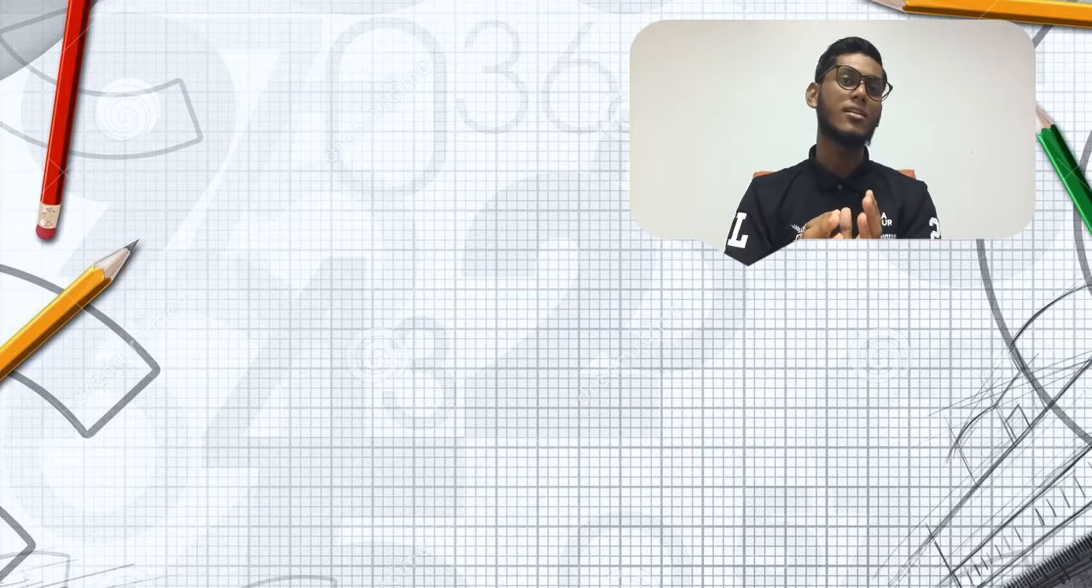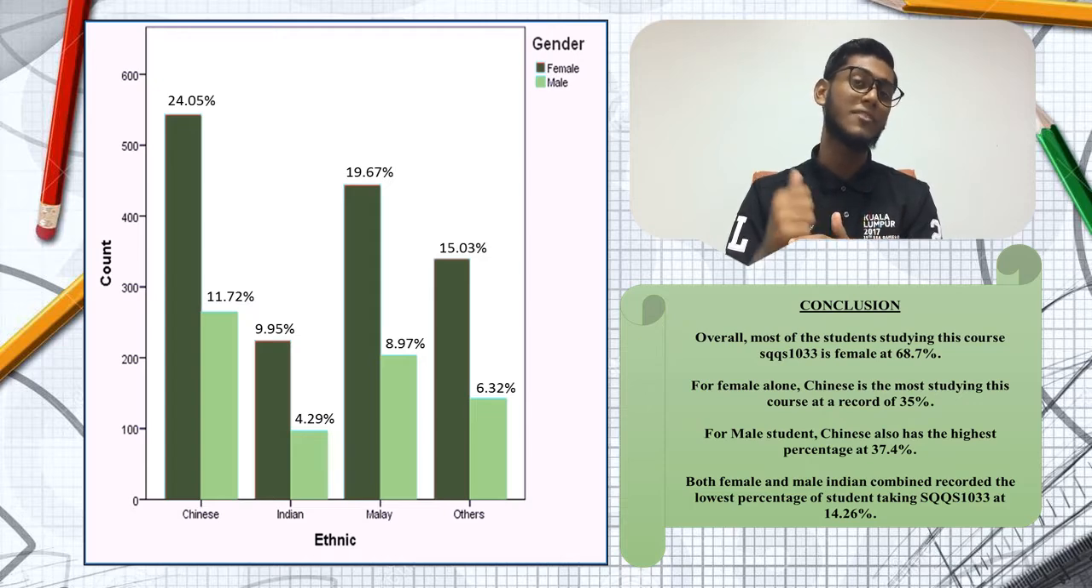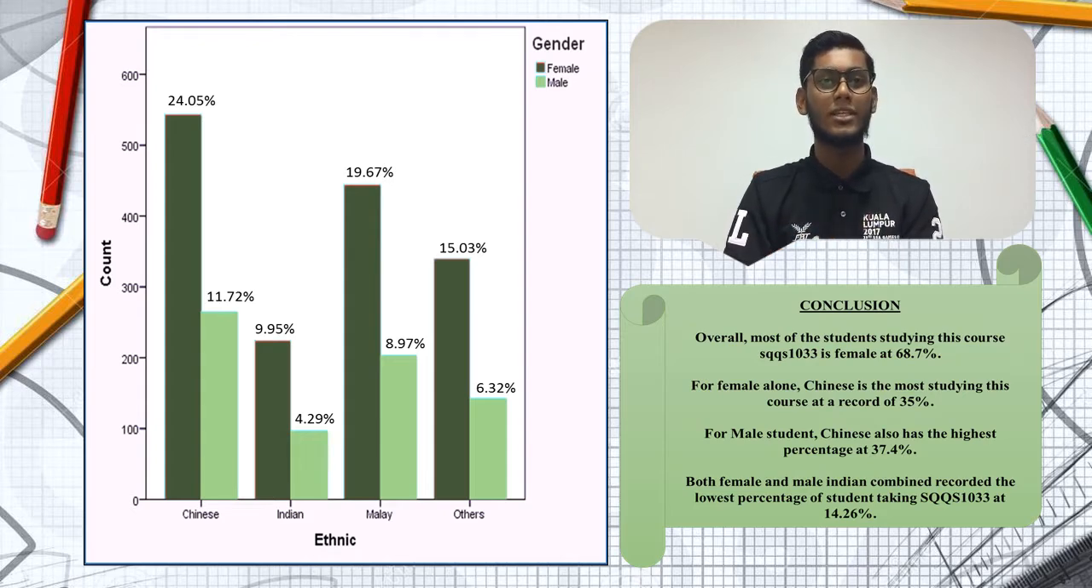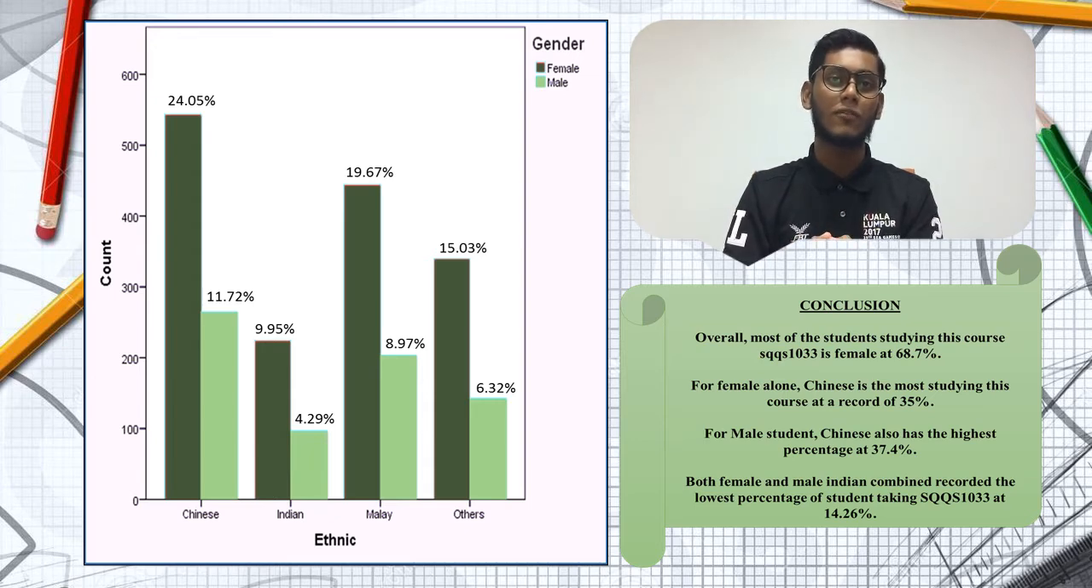Now let's take a look at gender and race. This table of frequency shows the number of students divided into their respective gender and race. What we can say from the table is, overall, most of the students studying this course SQQS1033 are female at 68.7%. For female alone, Chinese is the most, studying this course at a record of 35%. And for male students, Chinese also has the highest percentage at 37.4%. Both female and Indian combined recorded the lowest percentage of students taking SQQS1033 at 14.26%.